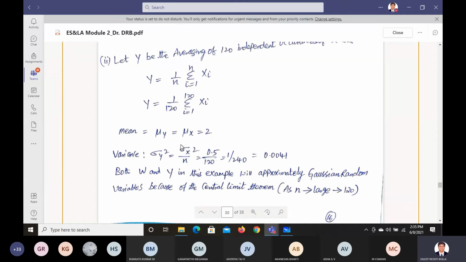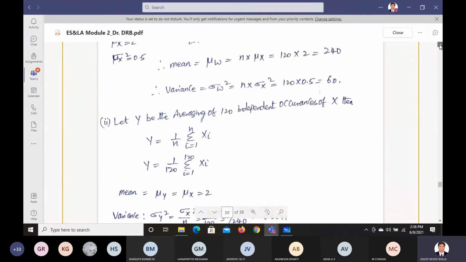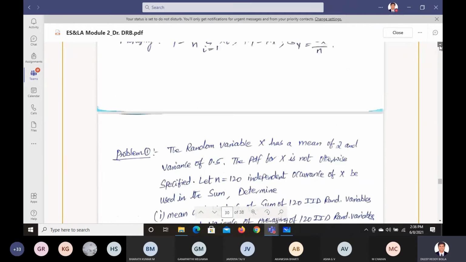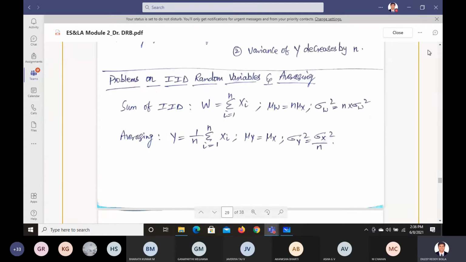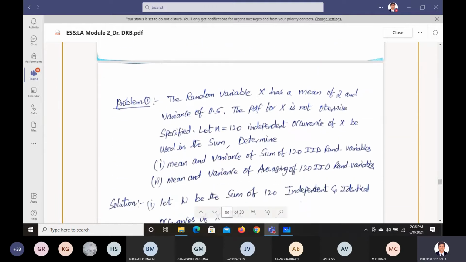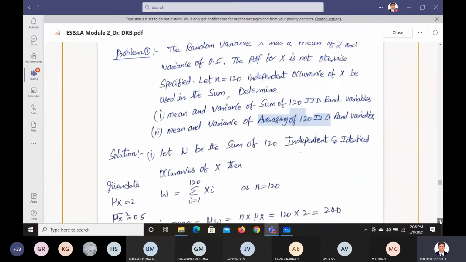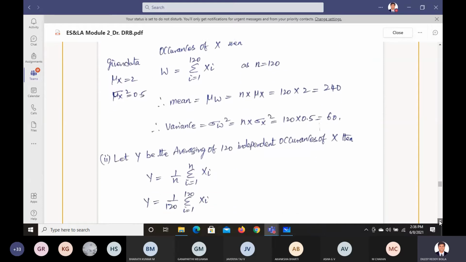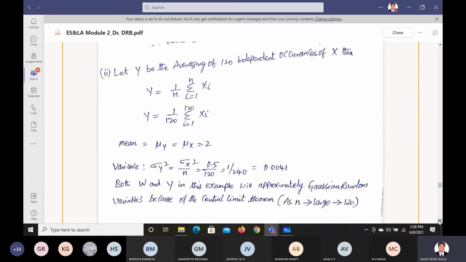When we average, we get the same mean, mu y equals mu x, whereas sigma y square is sigma x square by n.